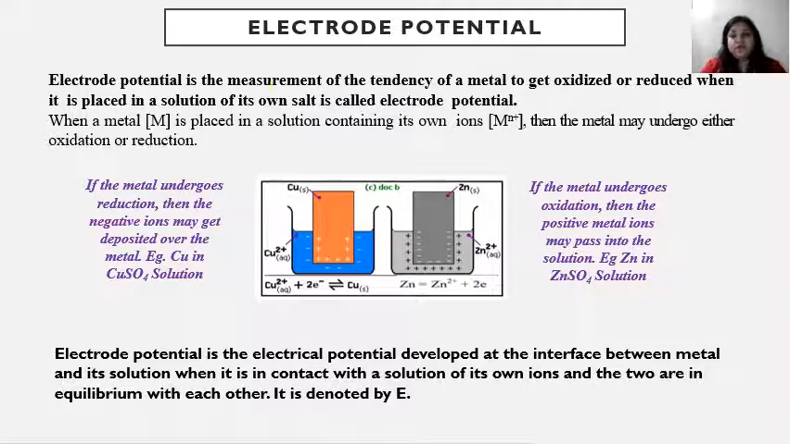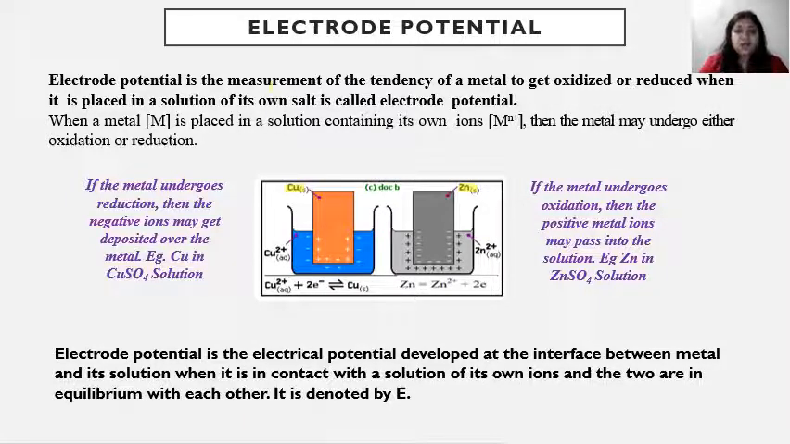Electrode potential is basically a tendency of a metal to get oxidized or reduced when it is placed in a solution of its own salt. Like here two examples are given. The first example is of copper and the second example is of zinc. Here you can see that the copper rod is placed in a copper sulfate solution. So here the copper sulfate solution acts as electrolyte solution and the copper rod acts as an electrode.